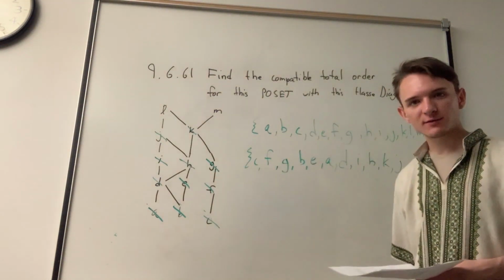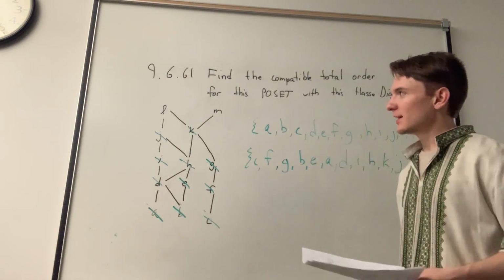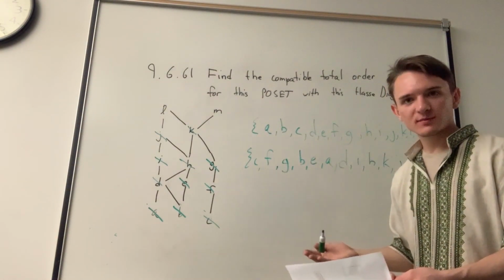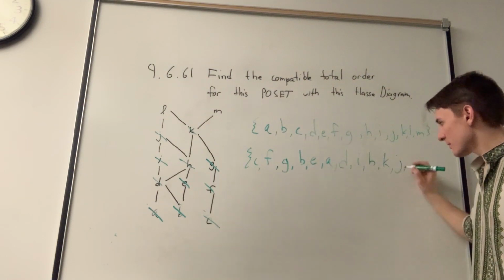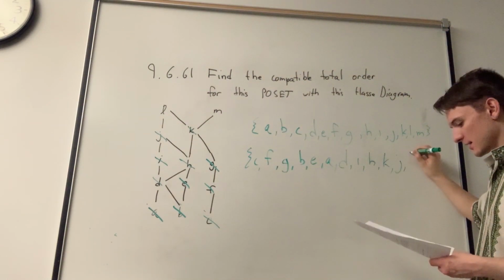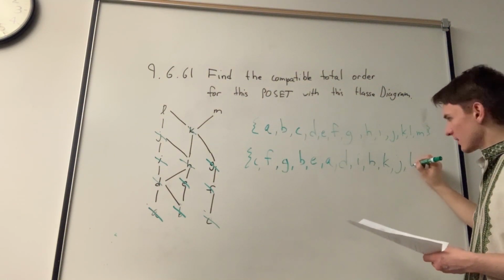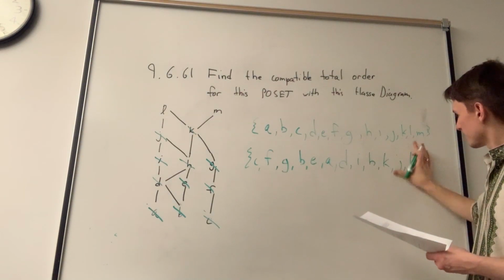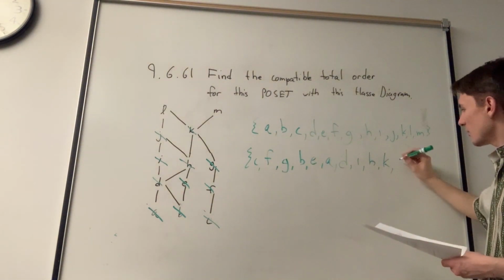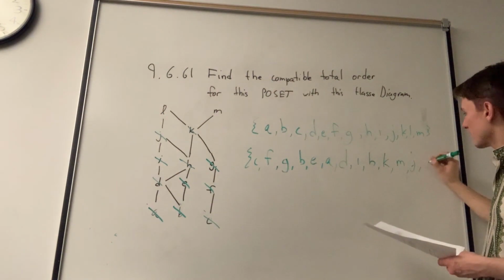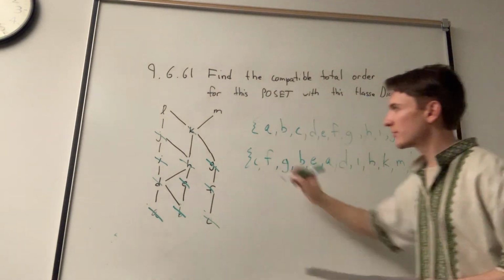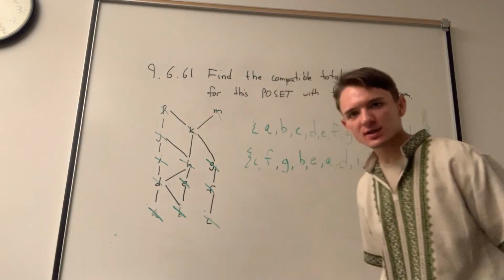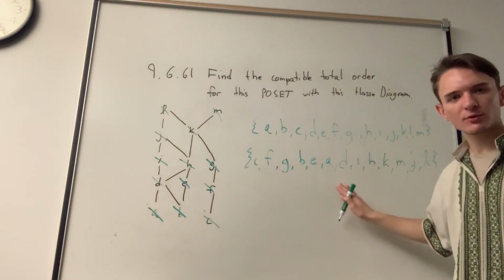There's only two vertices left, and there's nothing below them, so we could either choose L or M. Maybe instead of J, we could choose M, then J, then L. Wonderful. So we've used up all our vertices and we've created another total ordering.